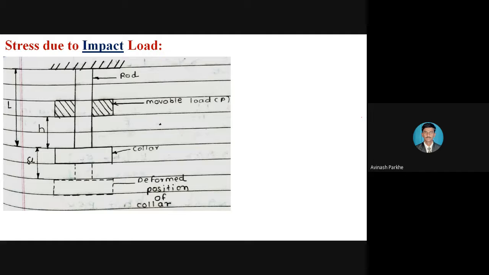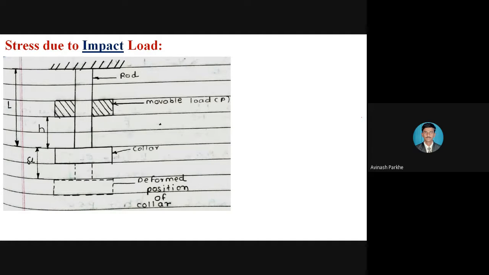That means initially there is no contact between that movable load and the component on which it is to be applied. If I have to strike any component from a certain height, initially there is no contact between the loading point and the other body on which it will strike.